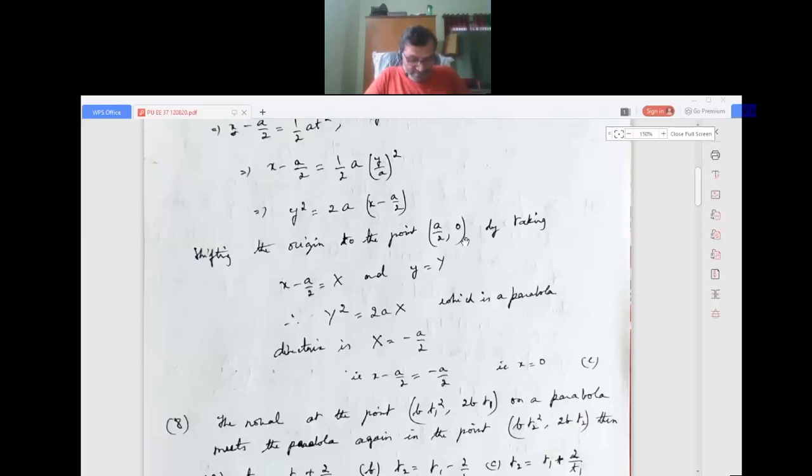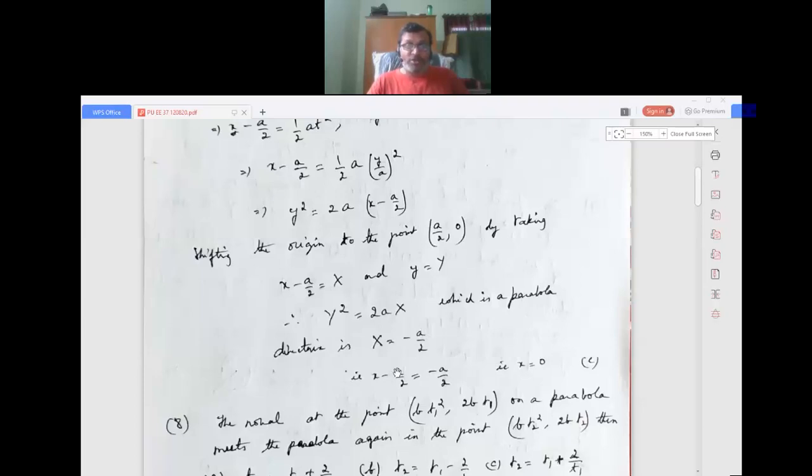See, this I take as capital X, and this I take as capital Y. So I get y squared equals 2ax. Clear? So y squared is equal to 2ax means, comparing with the parabola y squared is equal to 4ax, very clearly I get the directrix as x is equal to minus a, and here a is a by 2.